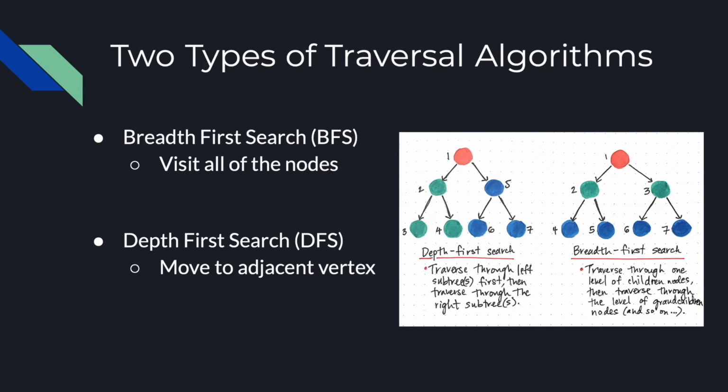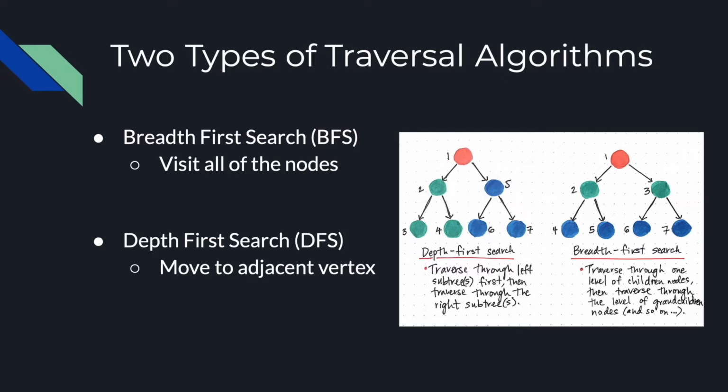The graph has two types of traversal algorithms. These are called the breadth-first search and depth-first search. The breadth-first search, or BFS traversal, is an algorithm which is used to visit all of the nodes of a given graph. In this traversal algorithm, one node is selected and then all of the adjacent nodes are visited one by one. After completing all of the adjacent vertices, it moves further to check other vertices and checks its adjacent vertices again. And the depth-first search, or DFS, is a graph traversal algorithm.